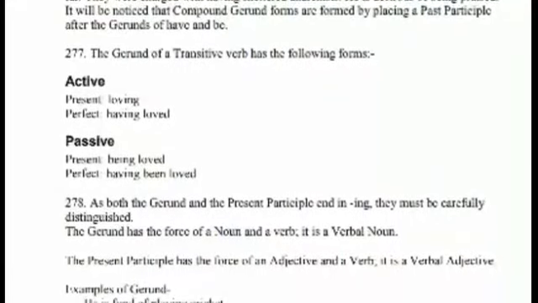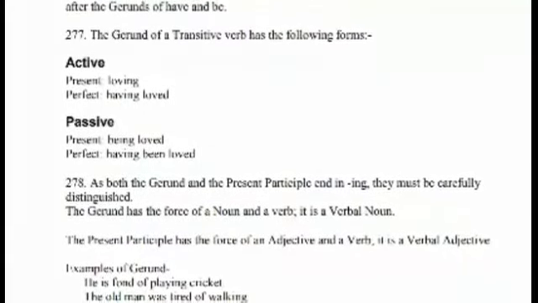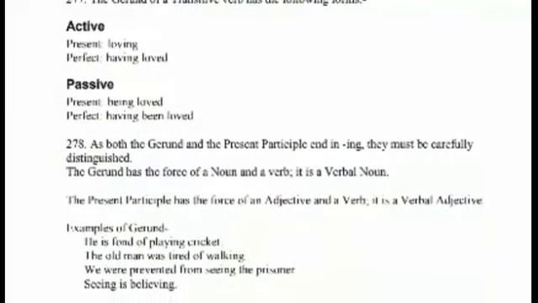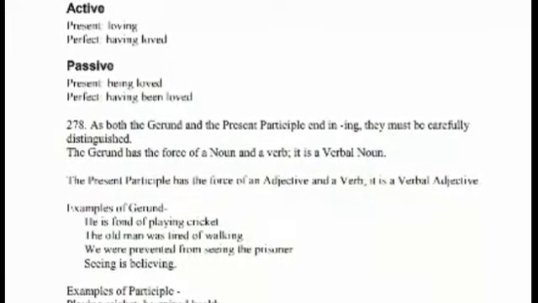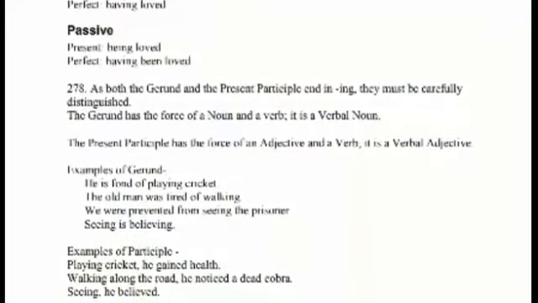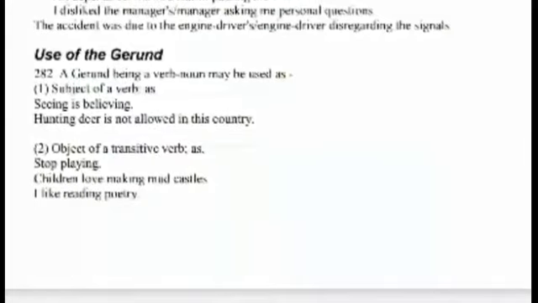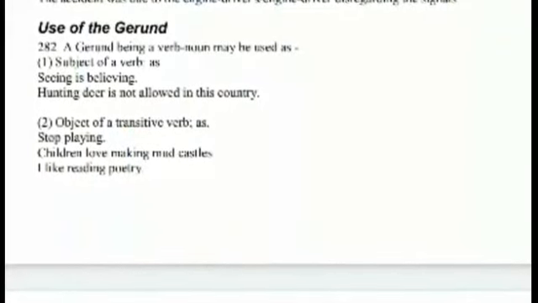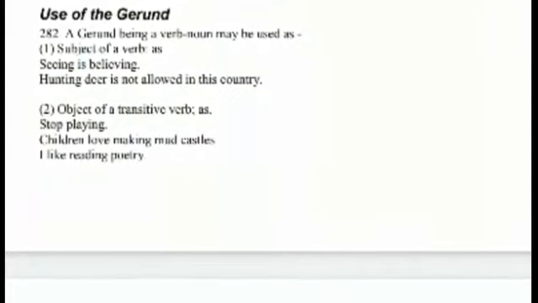It is acting like a noun. Some more examples: Teach me to swim. To see is to believe. Seeing is believing. Giving is better than receiving. These are some more examples for gerund.